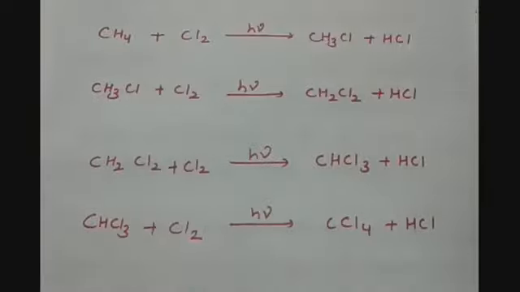This CCl4 is tetrachloromethane, or known as carbon tetrachloride. So this is how a substitution reaction takes place, where all the hydrogen atoms are replaced step by step by chlorine. This process will be known as chlorination. If in place of chlorine bromine is there, then this reaction would be called a bromination reaction.